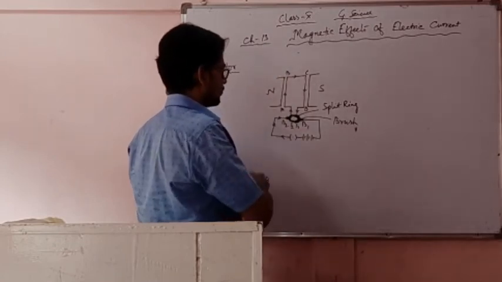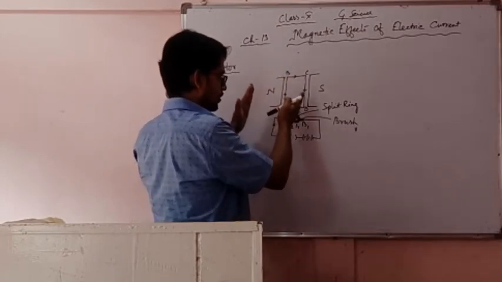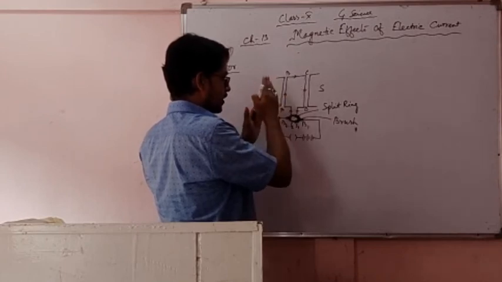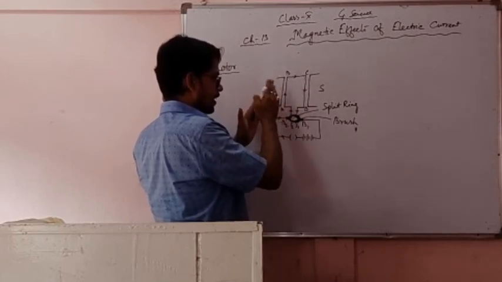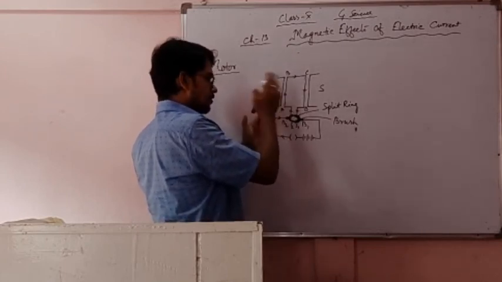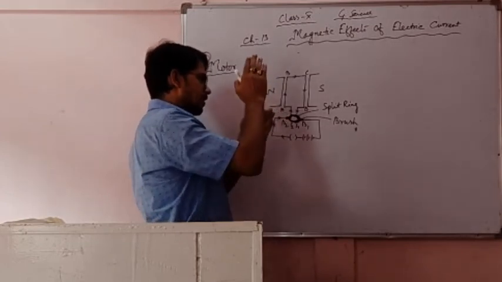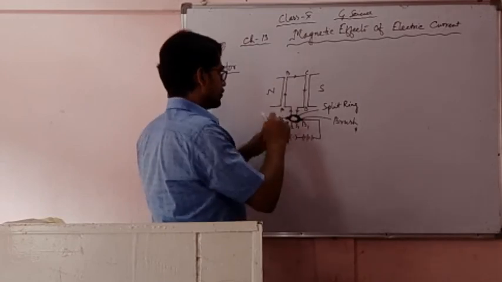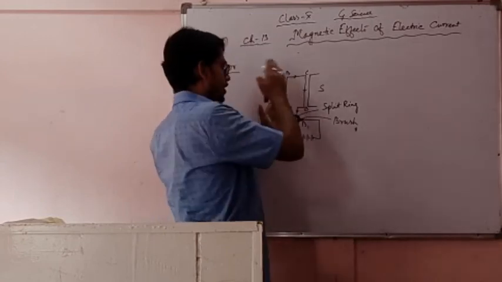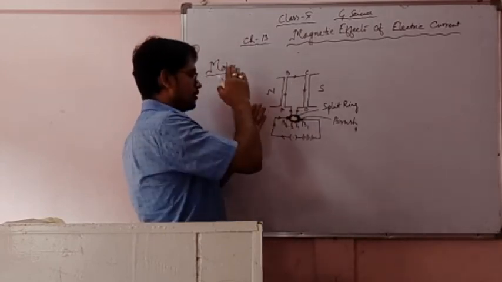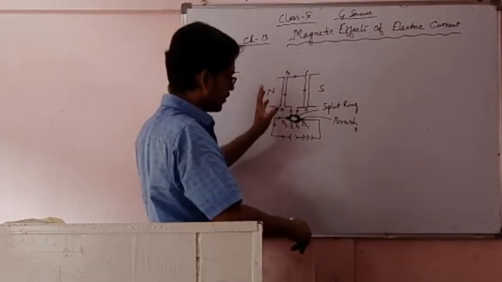So after every half rotation, the direction of the current is changed, and since the direction of the current is changing, the rotation is also changing. One that was going upward is now coming downward, and one that was going downward is now coming upward. Earlier AB has gone downward, now AB is coming upward. Earlier CD has come upward, now CD is going downward. So the full rotation is completed.